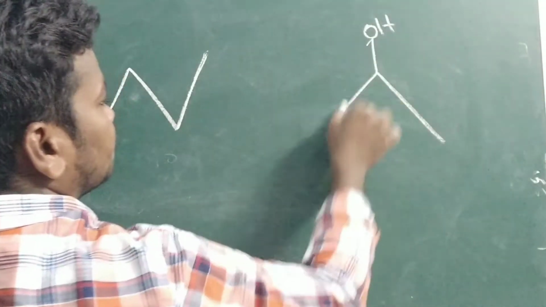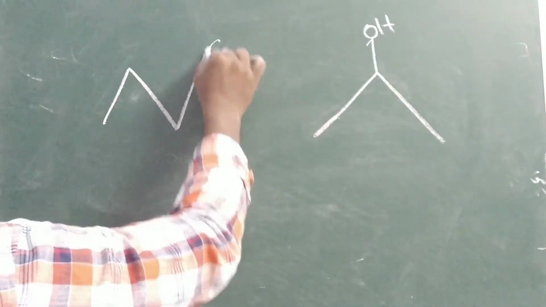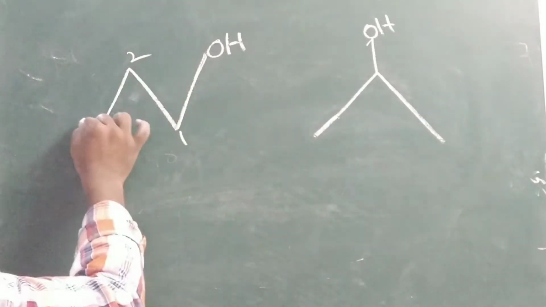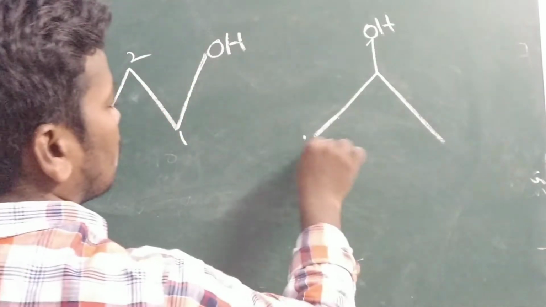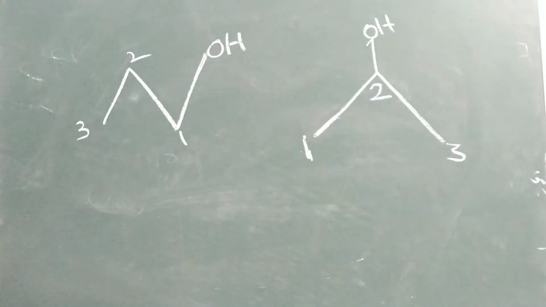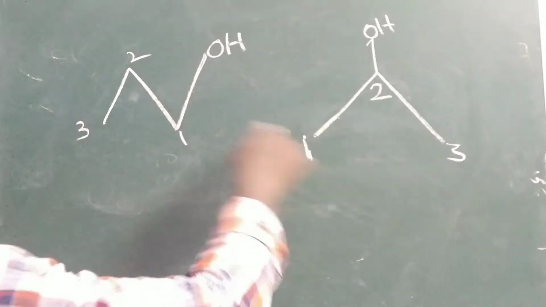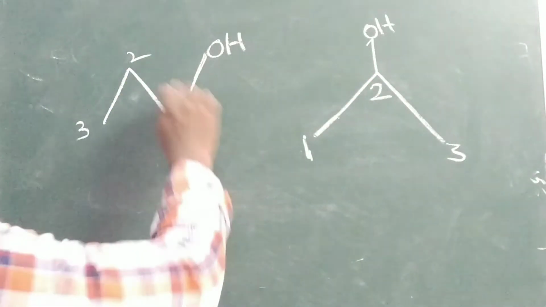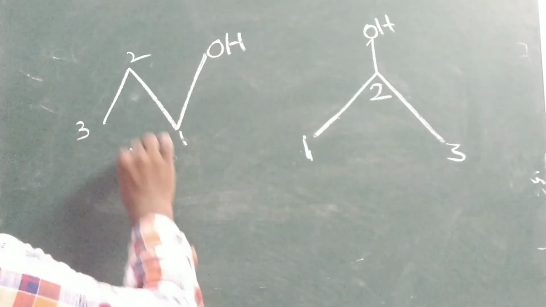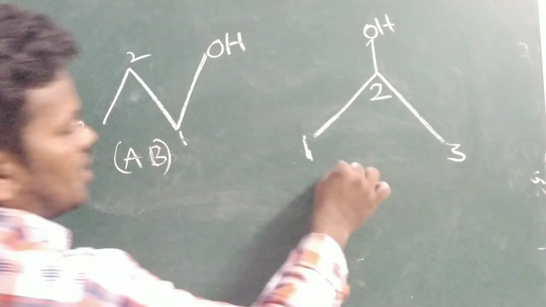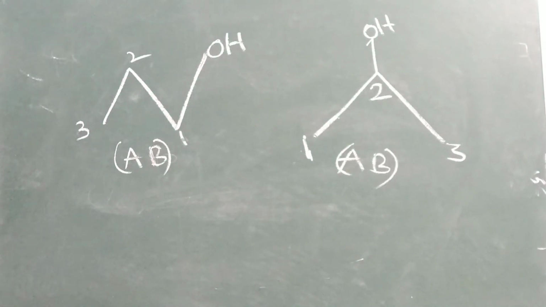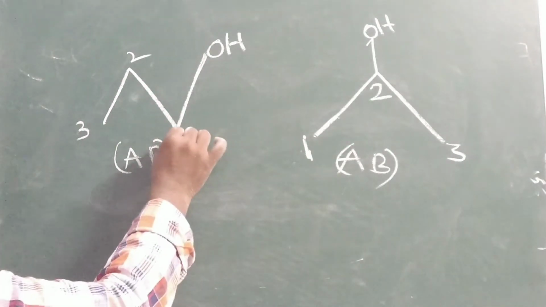Here OH. Give the numbers 1, 2, 3. Here also 1, 2, 3. So you can see the molecular formula will be similar only. Why? Because 1, 2, 3 carbons, and 1, 2, 3 carbons. So what is our value? We have to identify the AB value. What is A? Number of carbons in the parent chain. How many? 1, 2, 3.